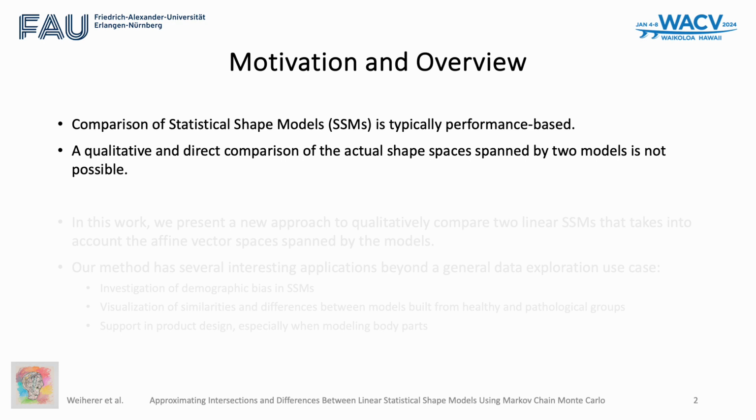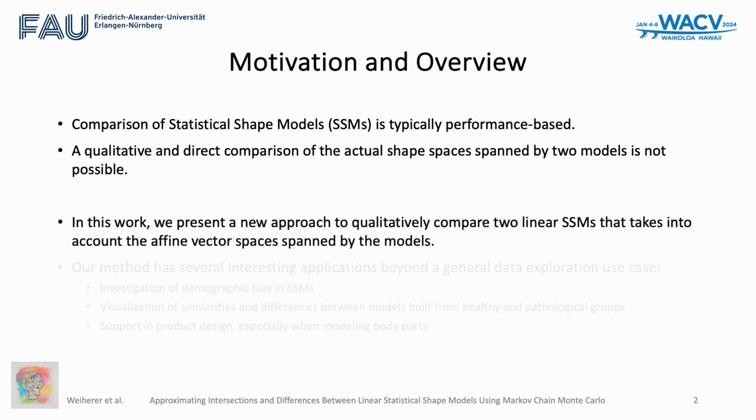To date, a visual inspection of similarities or differences between actual shape spaces is not possible. A visualization can only be provided for the individual shape spaces by inspecting random samples or the first principal modes of variation. With this work, we present a new approach that allows for a qualitative and direct comparison of two linear shape models in dense correspondence.